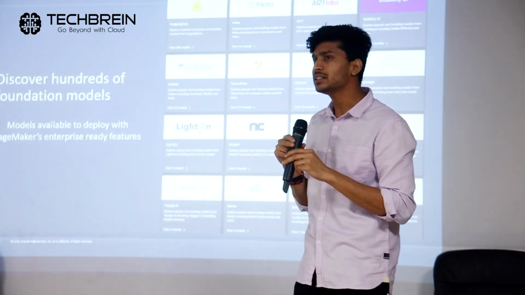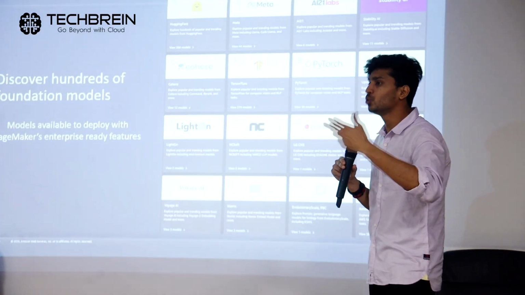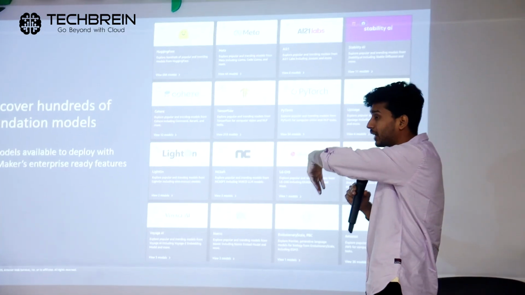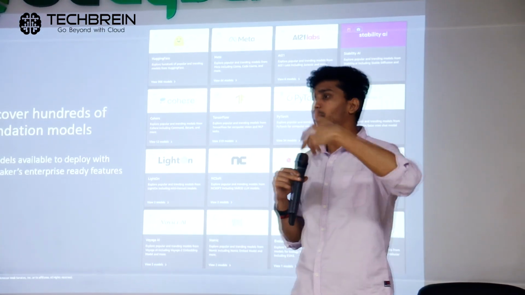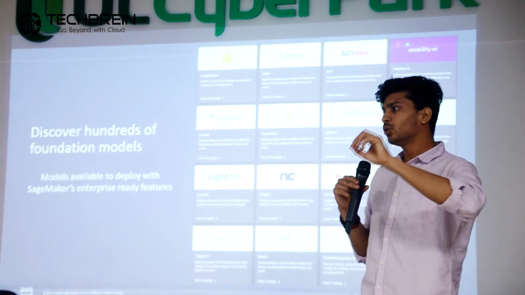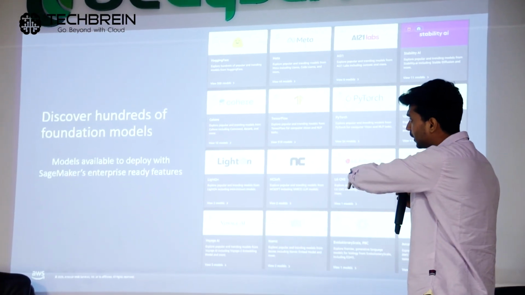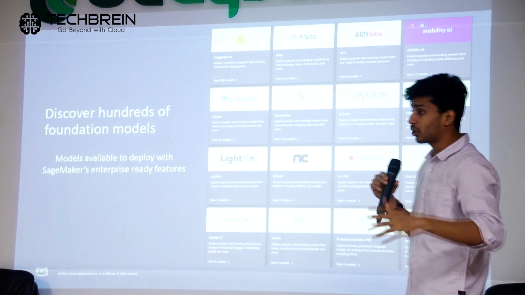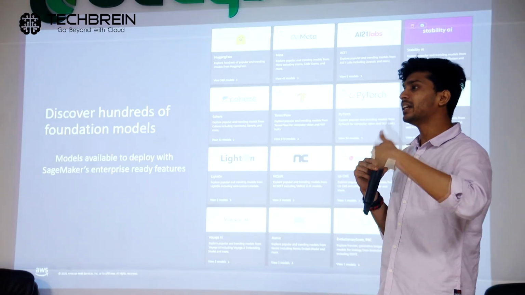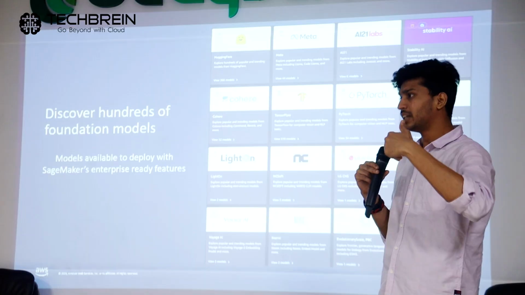Now the question may arise: if the models are available here as well and the models are available on Bedrock as well, what's the difference between them? When to use what? The models which are available here are not API-based models. So these models you need to deploy on SageMaker, create an inference endpoint, and then use it.